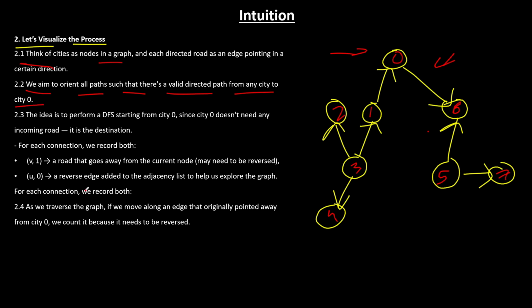And we will be using BFS first of all. Rather than creating a new graph, what we will try to do is count the edges which are not pointing towards the capital city while we are doing the traversal. So basically, in a single traversal, we will try to figure out how many edges are to be reversed.